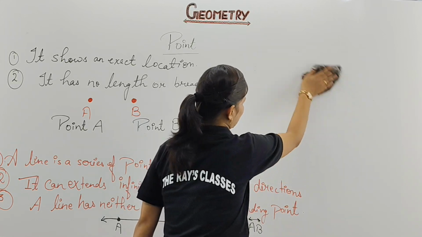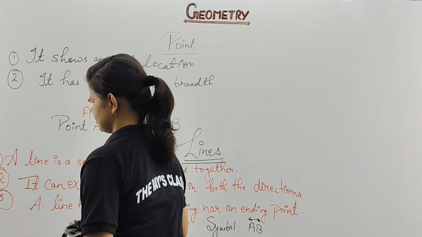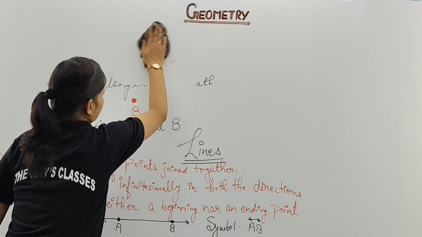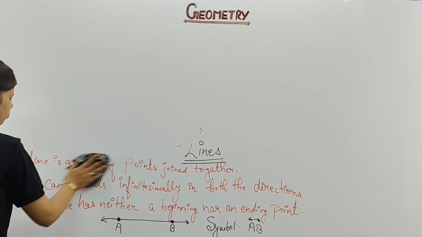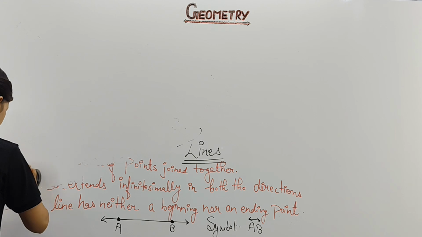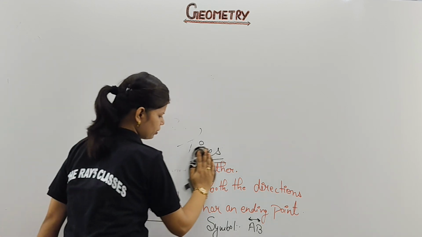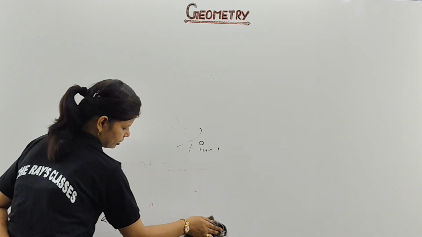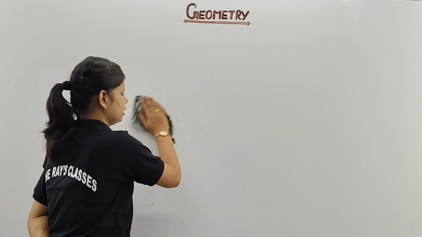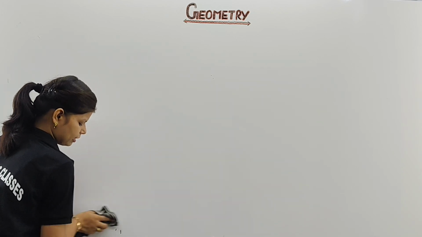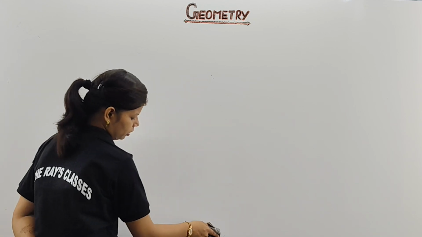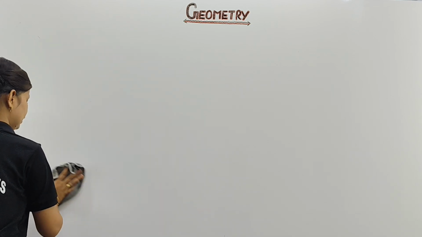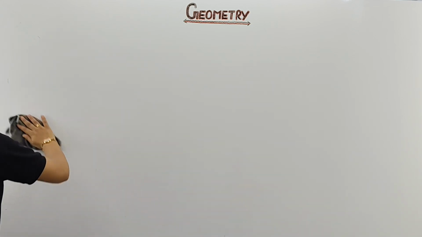Mark your next heading. That will be your types of lines. Now, before dealing with this one, children, sometimes these chapters can be asked in MCQs as well, or in fill in the blanks also, certain things which you have to remember always. Sometimes you are asked for the representation. Draw a line, draw a point, draw a line segment of 3 cm. You have to make the difference between line segment, line, types of line, like that the questions can be asked. Clear?